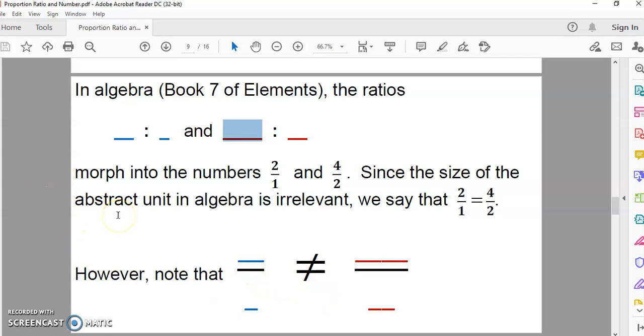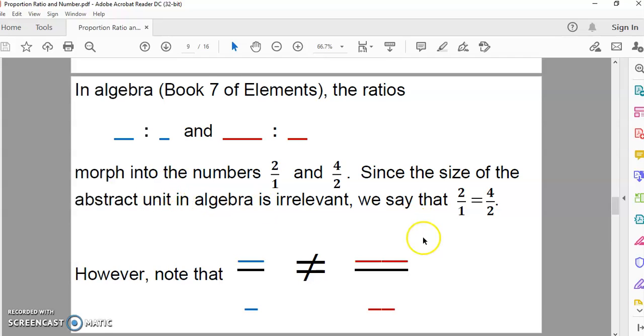Since the size of the abstract unit doesn't matter in algebra, we say that 2/1 is equal to 4/2. However, note that you cannot write this in algebra because these distances here are not numbers, right? So you cannot do that in algebra.